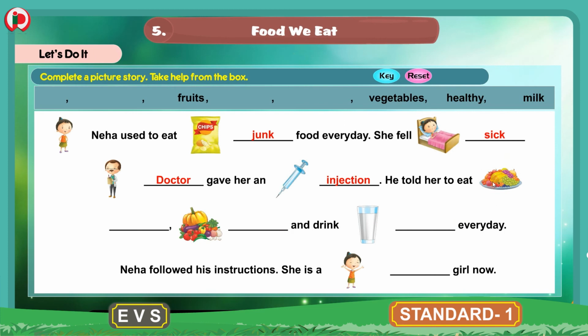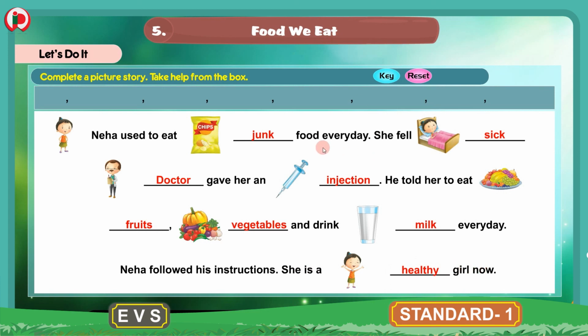So these are fruits. We will write fruits in this blank. And these are vegetables. We will write vegetables in the blank. And drink dash, and this is milk. We will write here milk every day. He told her to eat fruits, vegetables and drink milk every day. Neha followed his instructions. She is a dash girl now. So here the word should be healthy. She is a healthy girl now.